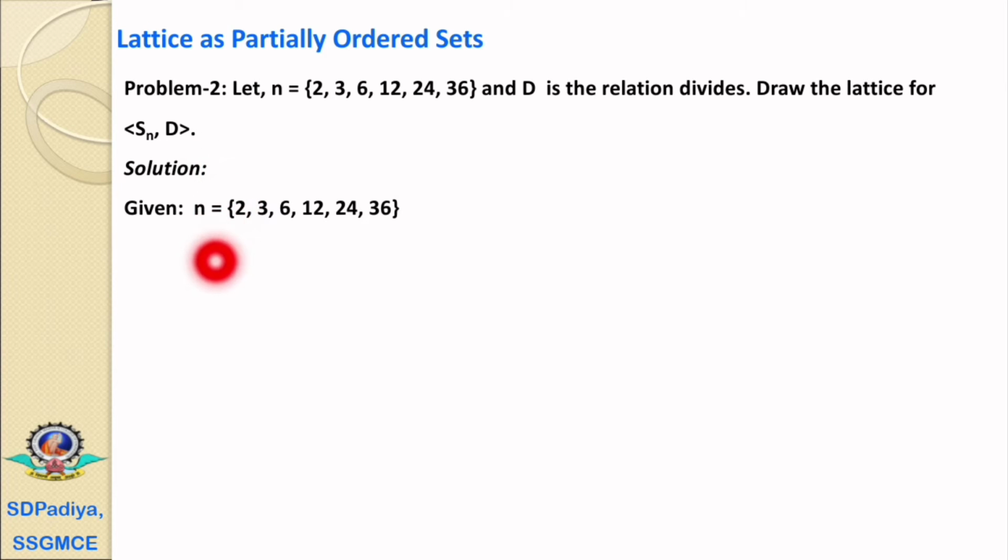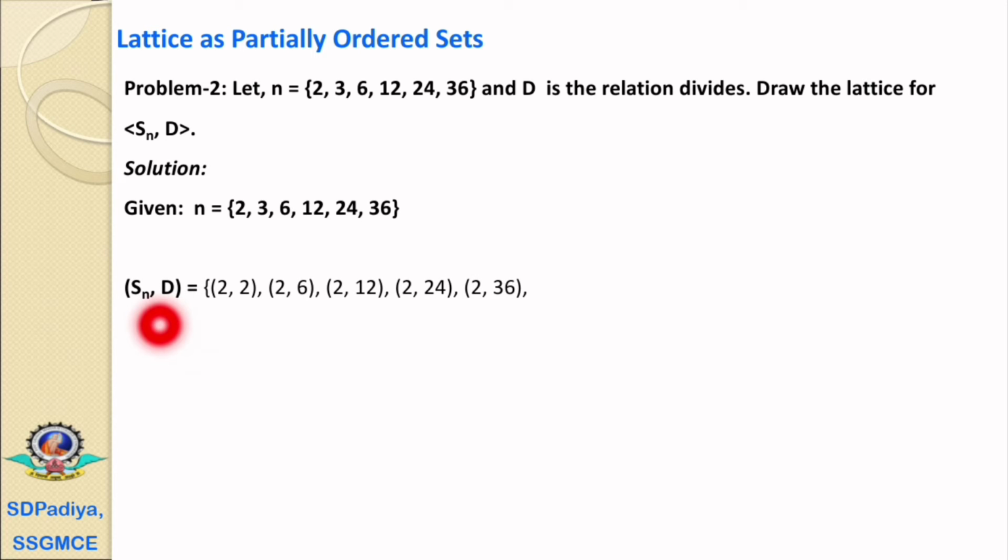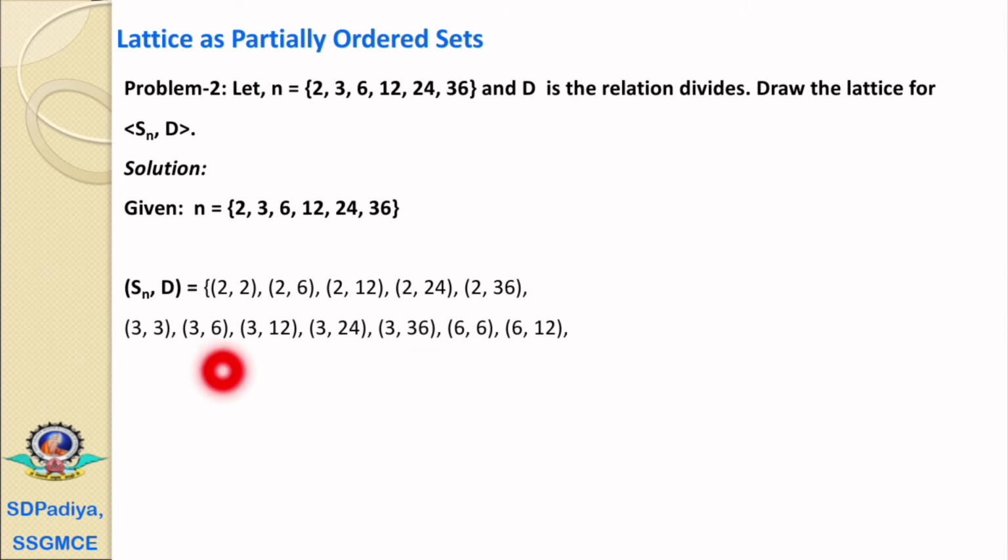Now in the solution, n is a set of 6 elements: 2, 3, 6, 12, 24 and 36. According to the relation D, the partially ordered set is a set of ordered pairs (2,2), (2,6), (2,12), (2,24) and (2,36). For the relation divides, (3,3), (3,6), (3,12), (3,24) and (3,36). Similarly, 6 divides 6, 6 divides 12, 6 divides 24 and 6 divides 36.